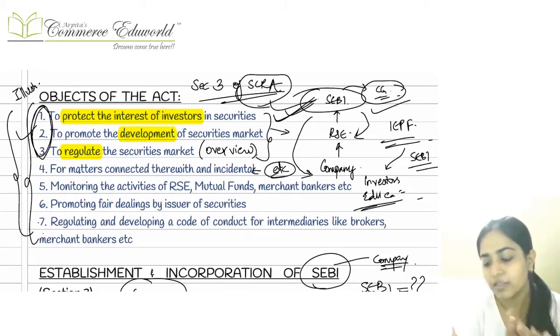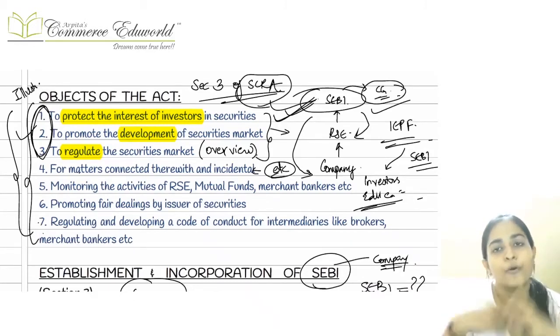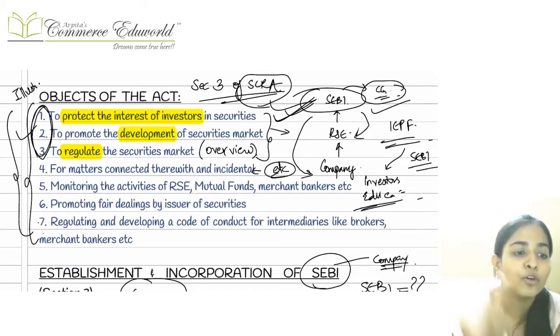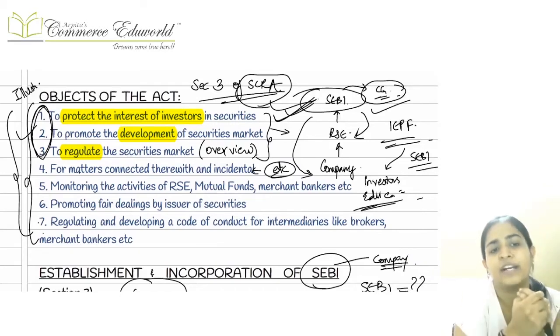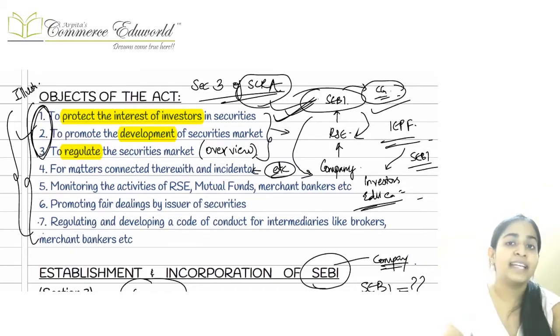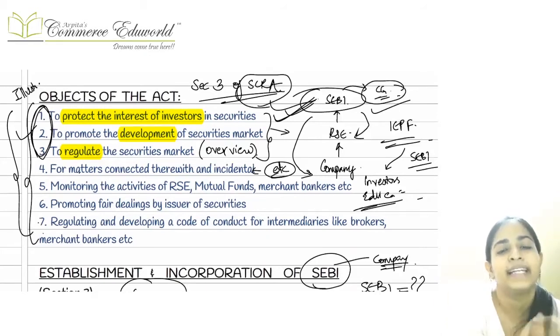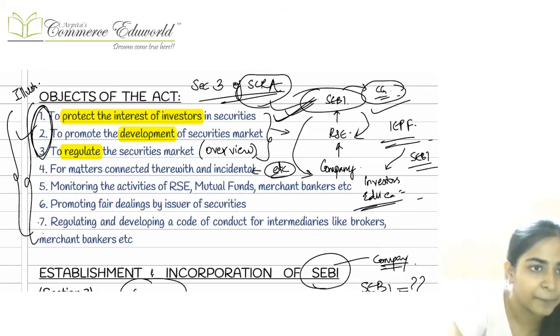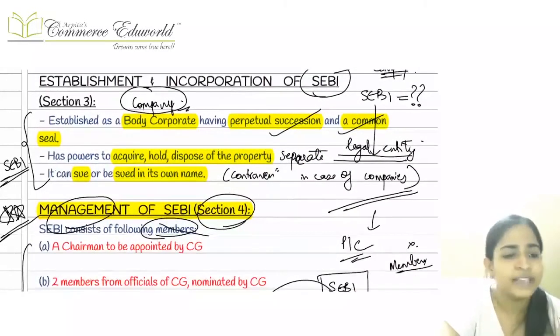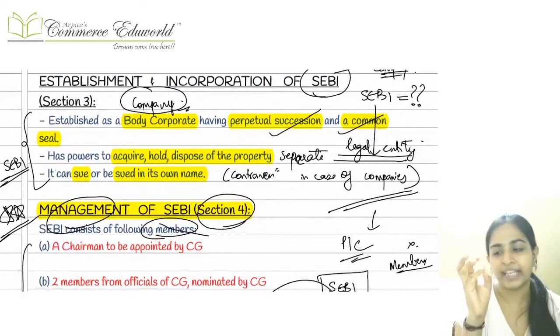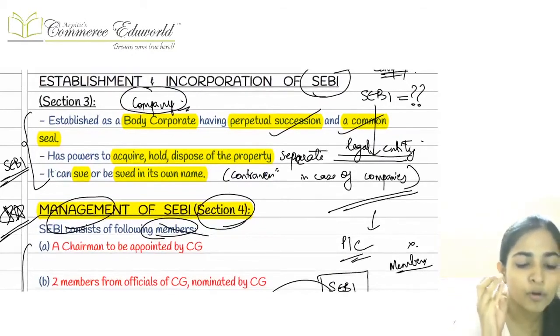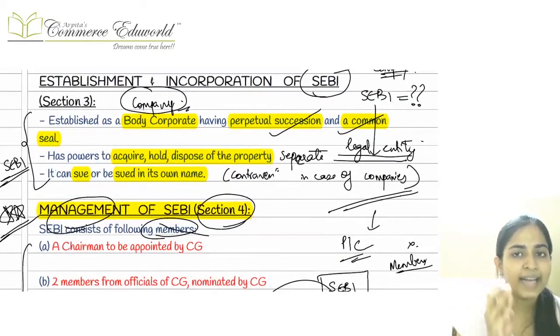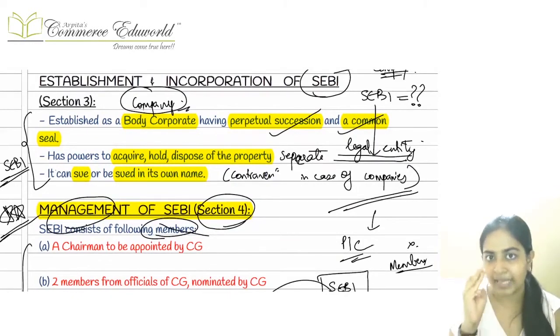And apart from this, we have some more objectives like to prohibit insider trading, to promote good and fair dealings in the securities market, to monitor the activities of all the people connected with the securities market like the stock exchange, mutual funds, collective investment scheme, merchant bankers, etc. Right? So the main three objectives of the Act were to protect the interest of the investors, to promote the development of the securities market, and to regulate the securities market.